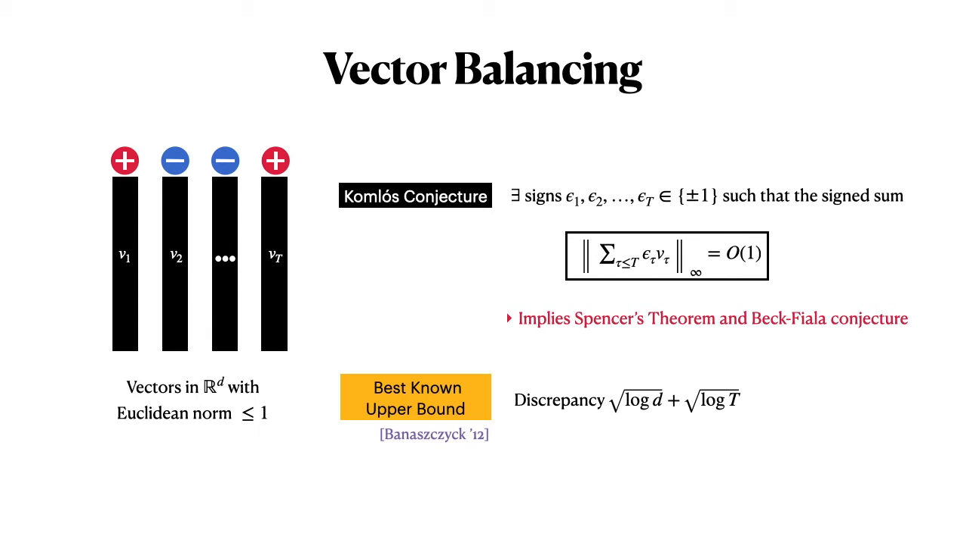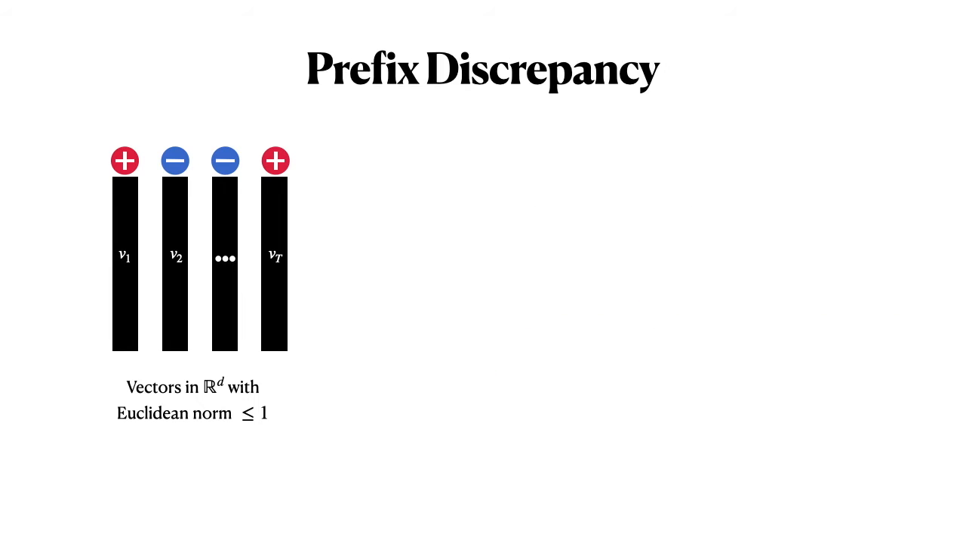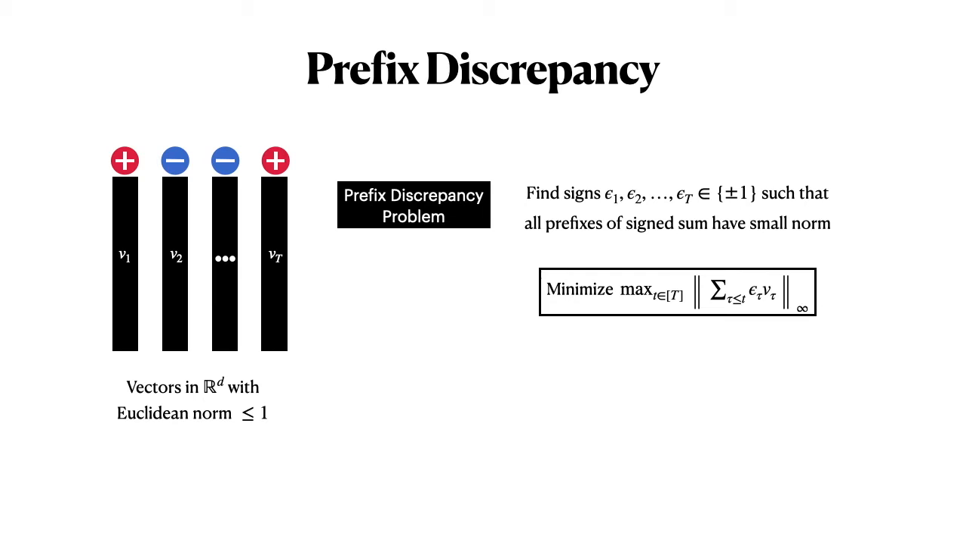So this is the vector balancing problem about the final sign sum vector. Let me introduce a variant of this problem, which would be the prefix discrepancy problem. Here we not only care about the final sign sum vector, but also about all prefixes of it. If you stop at any point little t, in 1 to t, and look at all the vectors until that point, with the corresponding signs, what is the minimal infinity norm of any prefix vector?